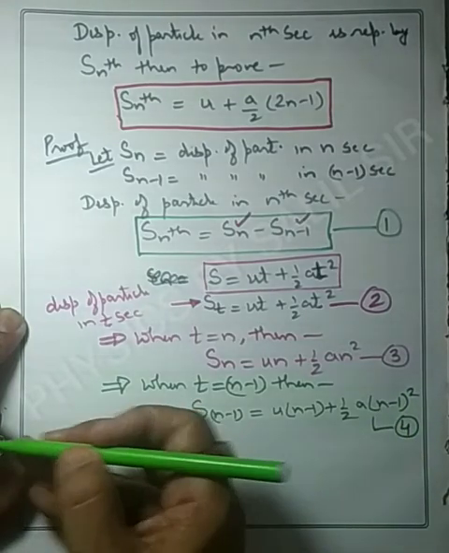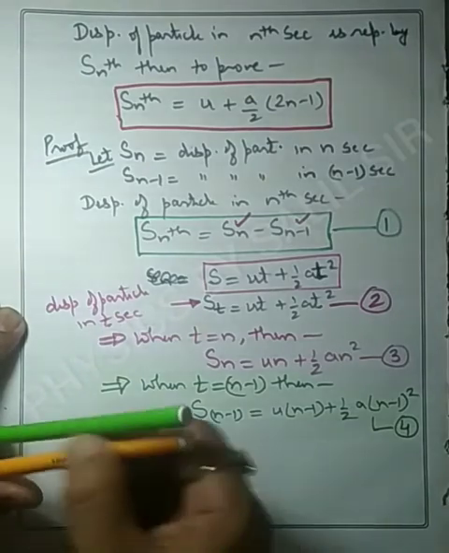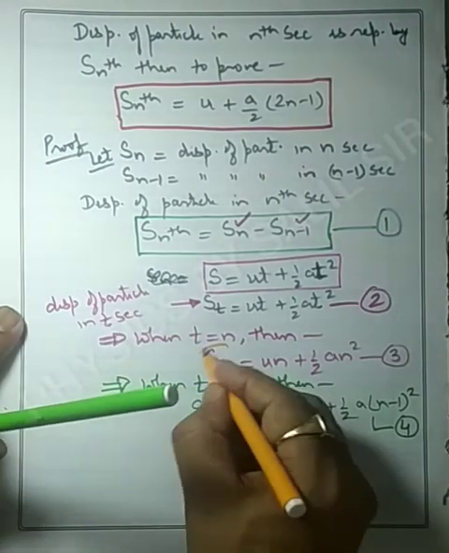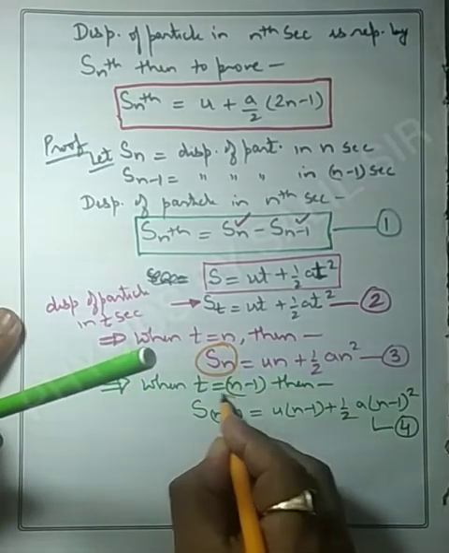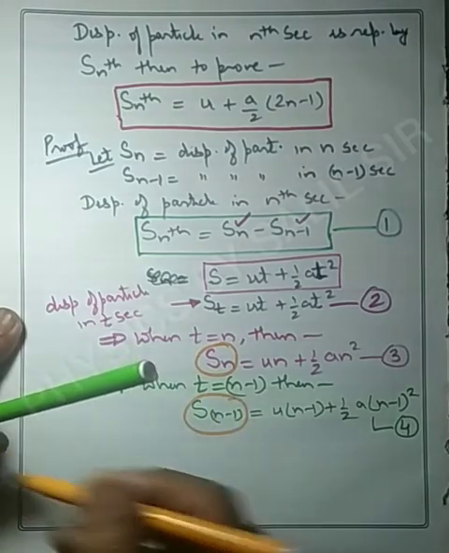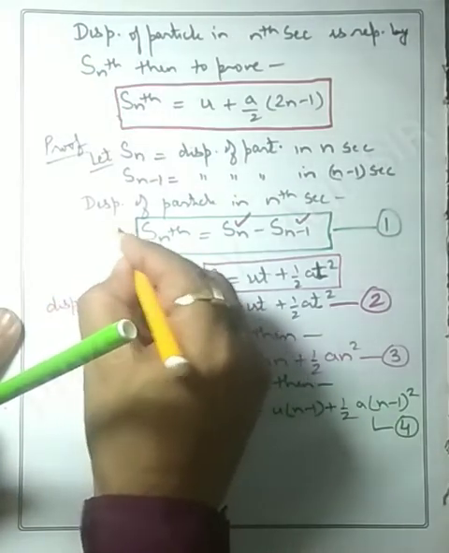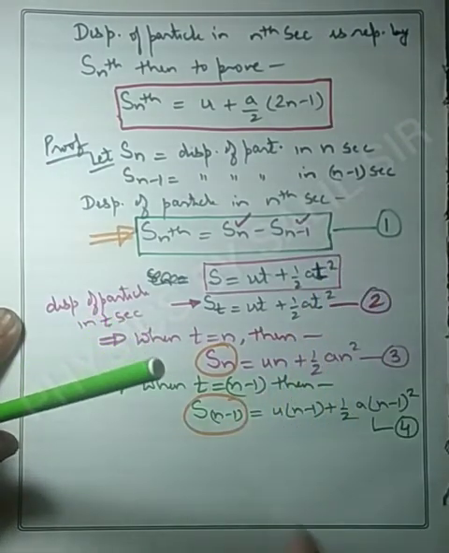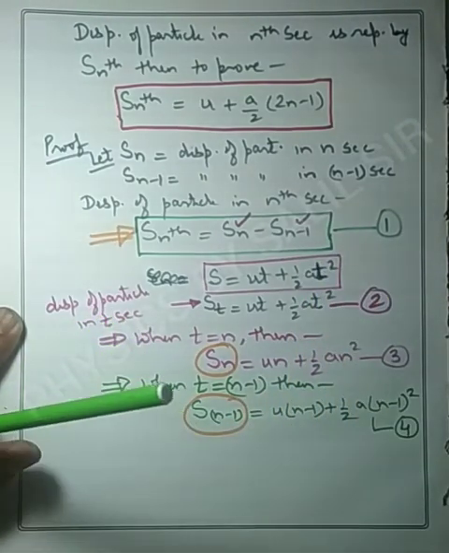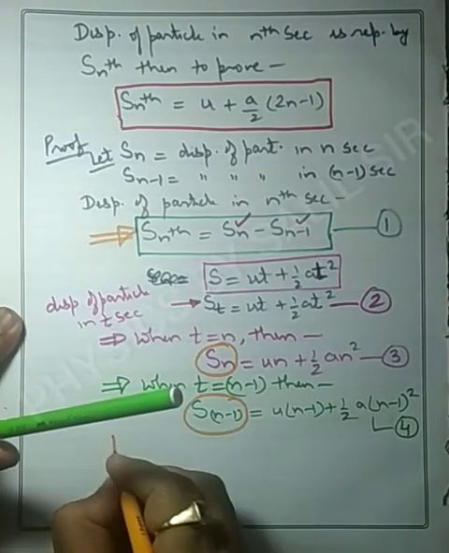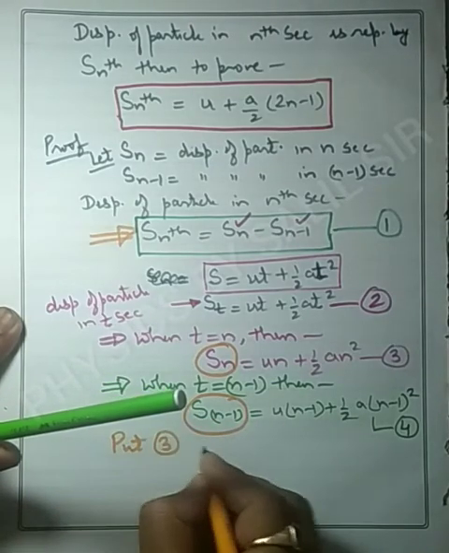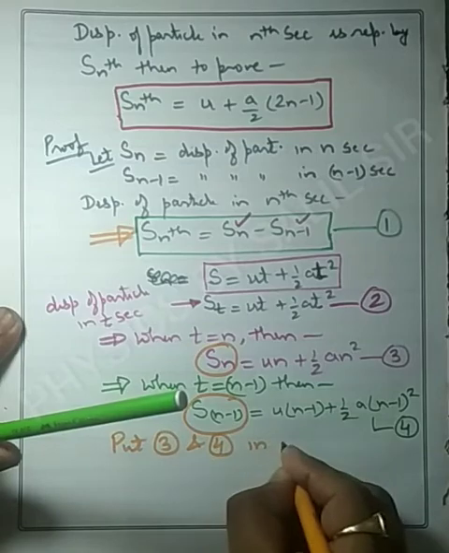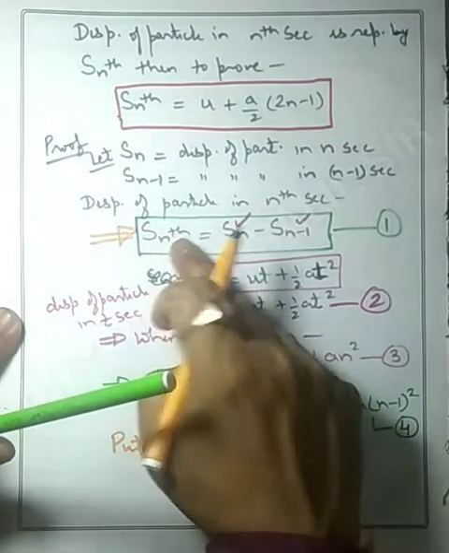So what we got? We got two equations. One is for Sn and the other is for Sn minus 1. And our basic equation was this: Snth is equal to Sn minus Sn minus 1. So what is required to be done? We have to put the third equation and fourth equation in equation number 1 to get Snth.